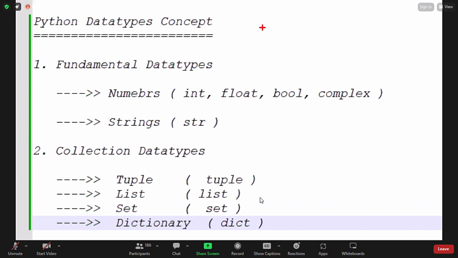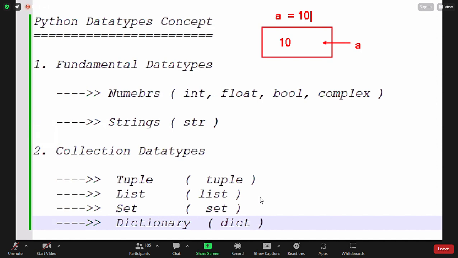For example, here I'm storing only 10 and referencing it to A. So this statement is A equals 10.